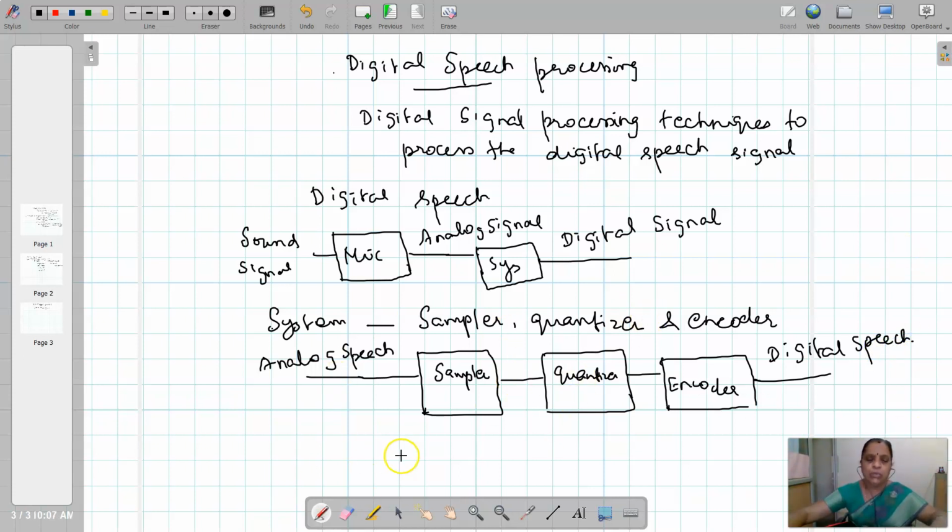If you want to process the speech signals in digital computer or dedicated hardware by using digital signal processing techniques, we need to convert the analog speech signal into digital speech signal.